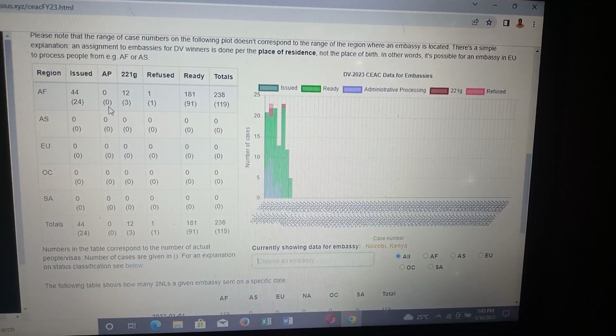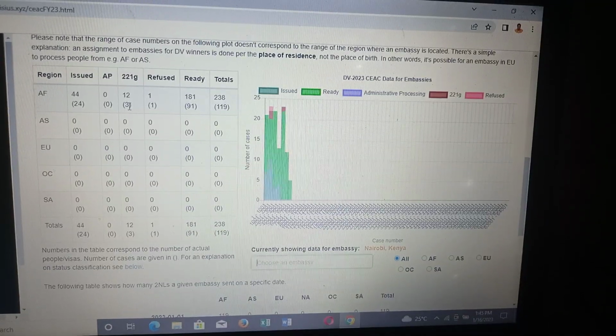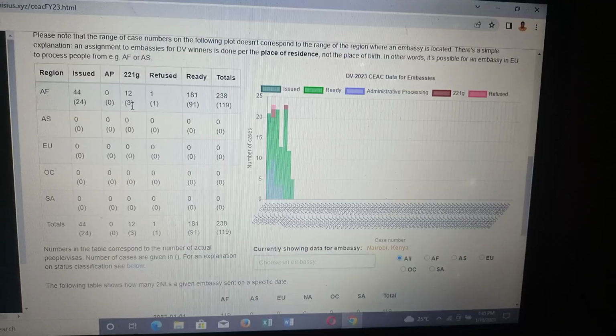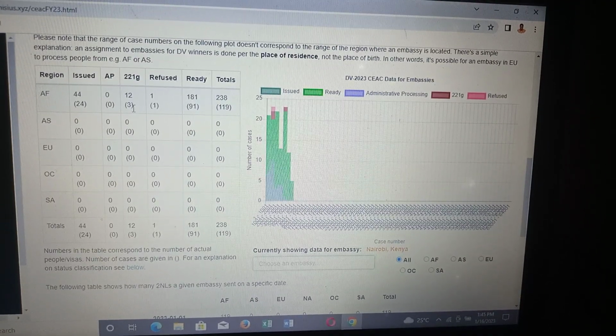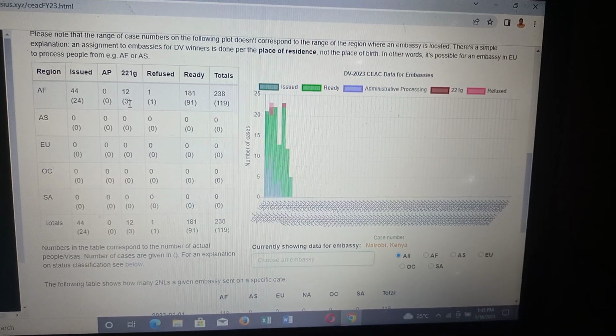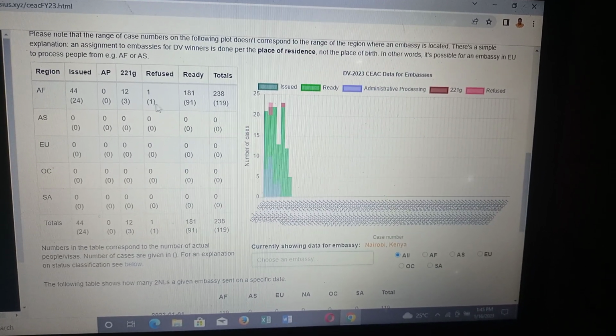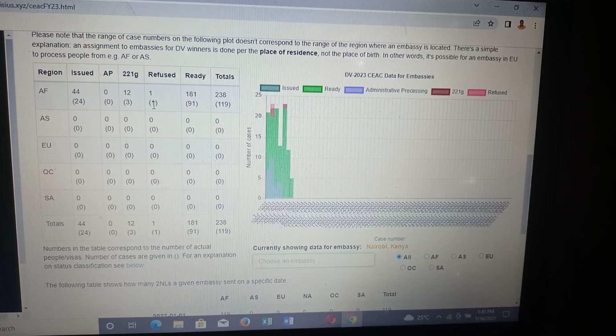No one is under AP. 3 are under 221G refusal. They have to provide more of their documents to allow their visa to be issued. 1 has already been refused.